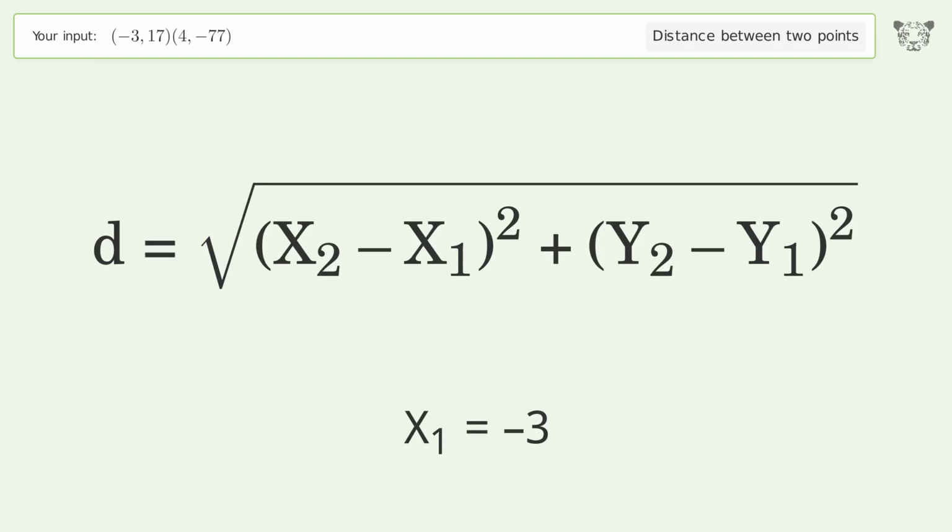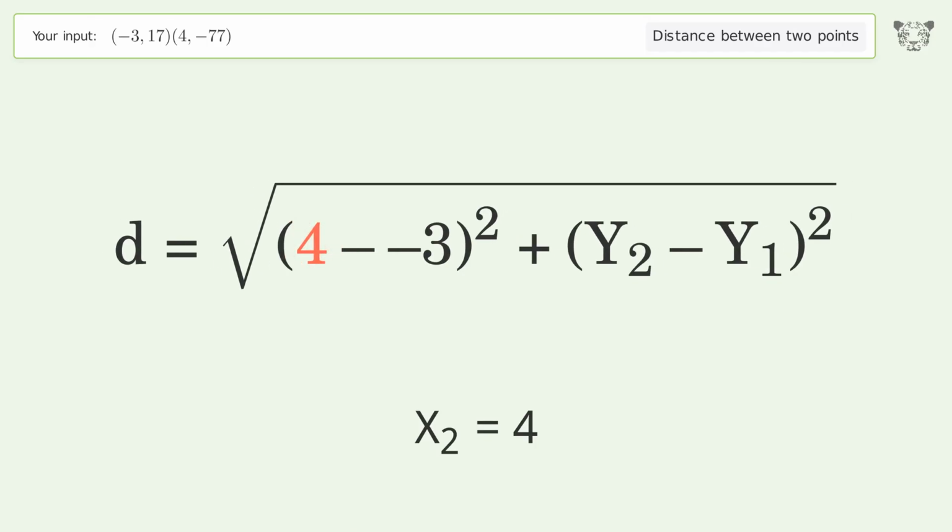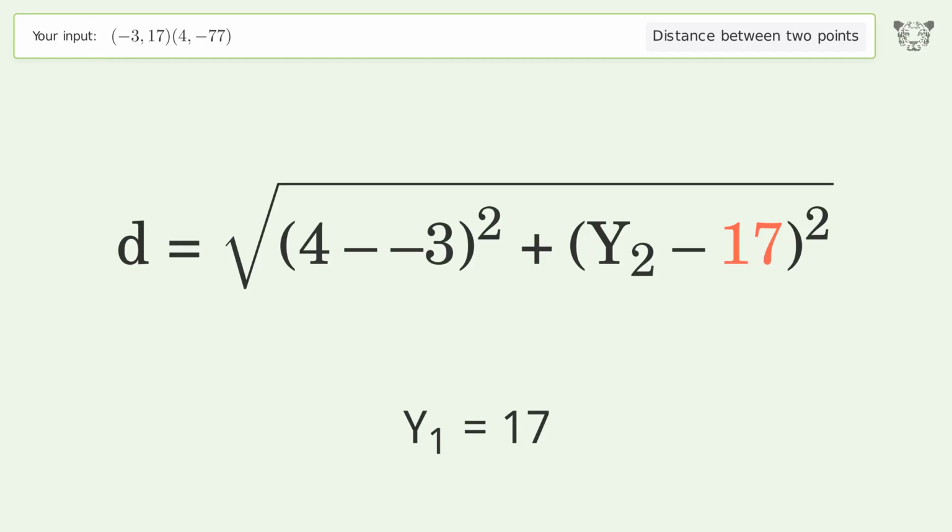x1 equals -3. x2 equals 4. y1 equals 17. y2 equals -77.